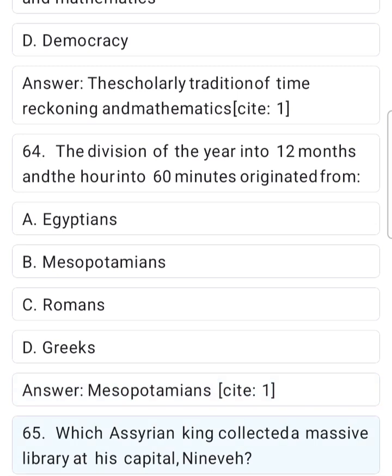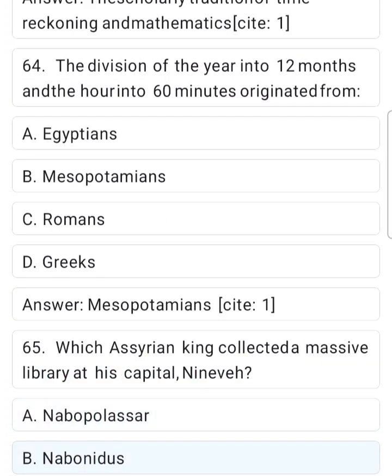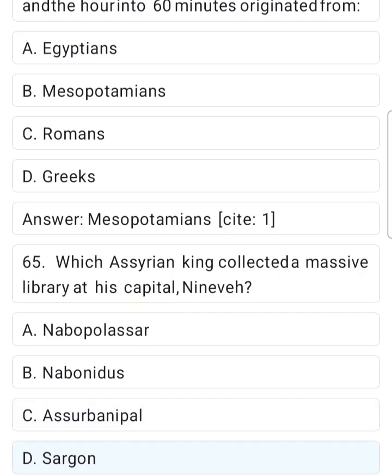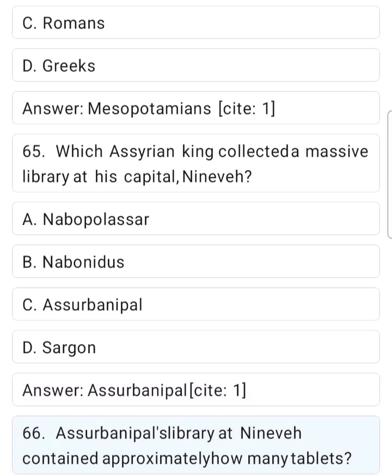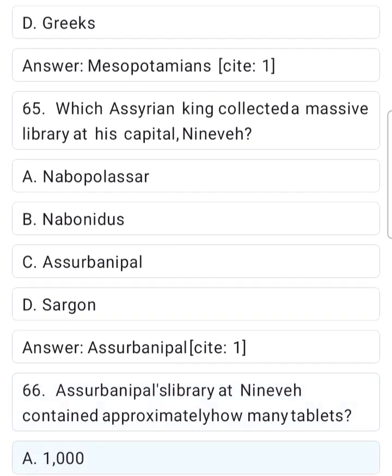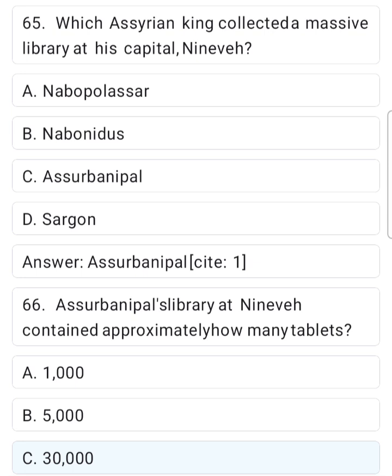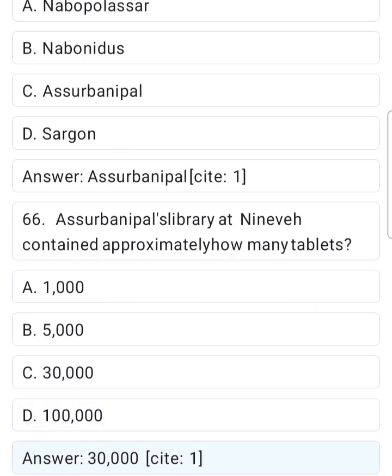Site 1. 65. Which Assyrian king collected a massive library at his capital, Nineveh? A. Nabopolassar. B. Nabonidus. C. Assurbanipal. D. Sargon. Answer. Assurbanipal. Site 1. 66. Assurbanipal's library at Nineveh contained approximately how many tablets? A. 1,000. B. 5,000. C. 30,000. D. 100,000. Answer. 30,000.